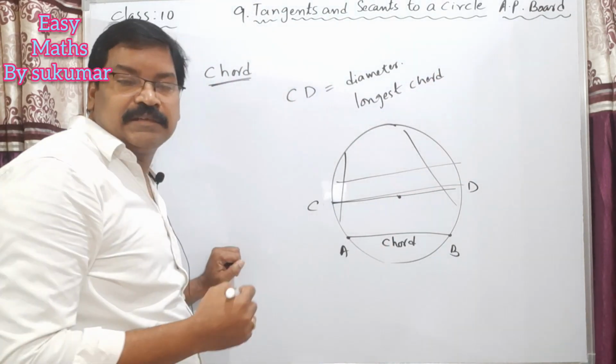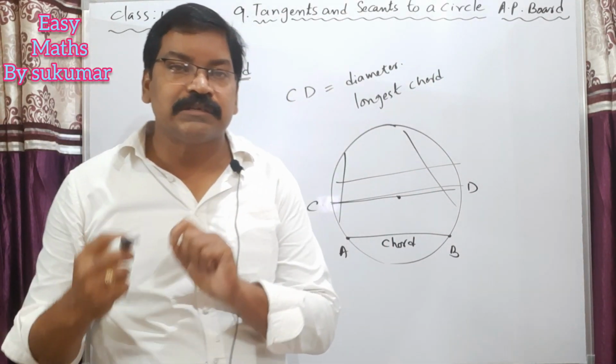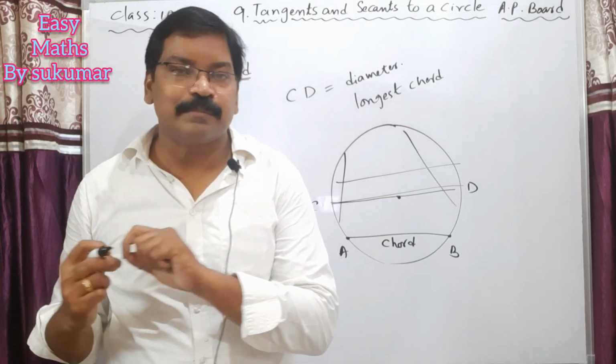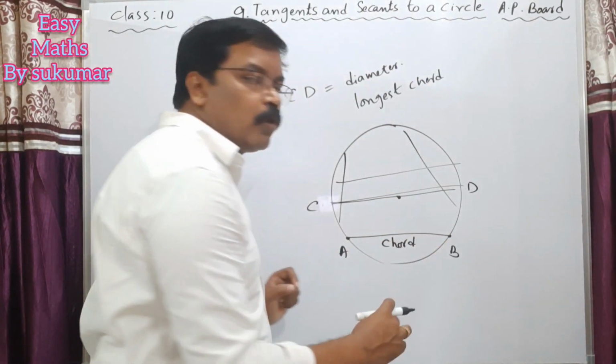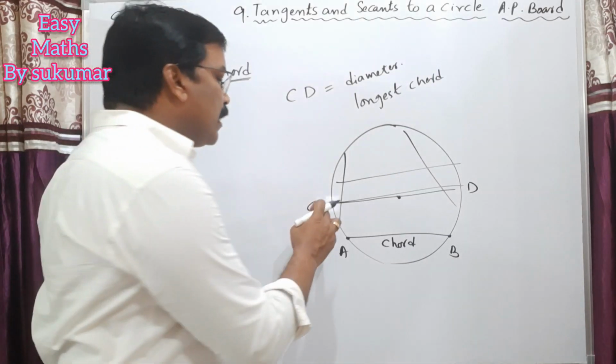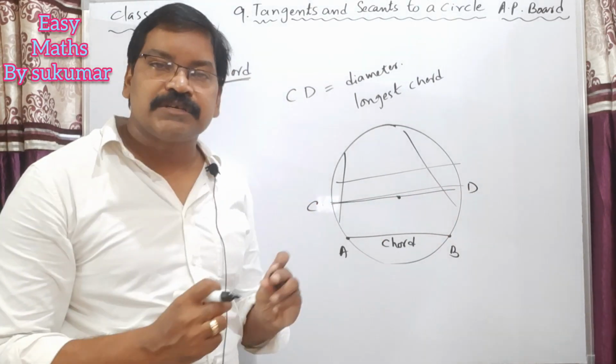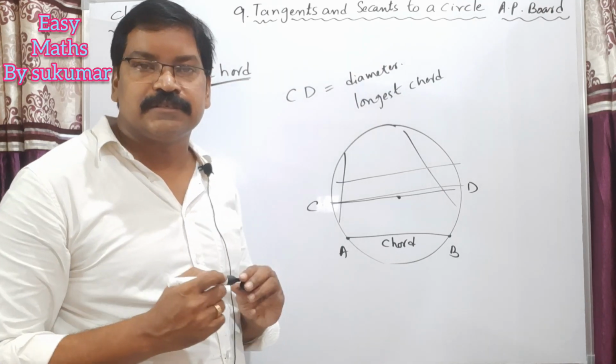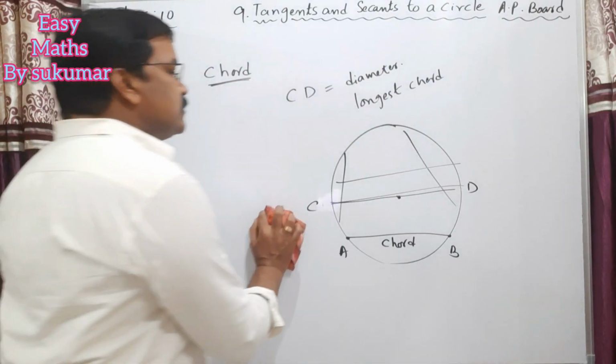So my students, you know what is a chord? Chord means a line segment joining any 2 points on a circle. And moreover, the longest chord in a circle is called the diameter. So you know what is a chord also.